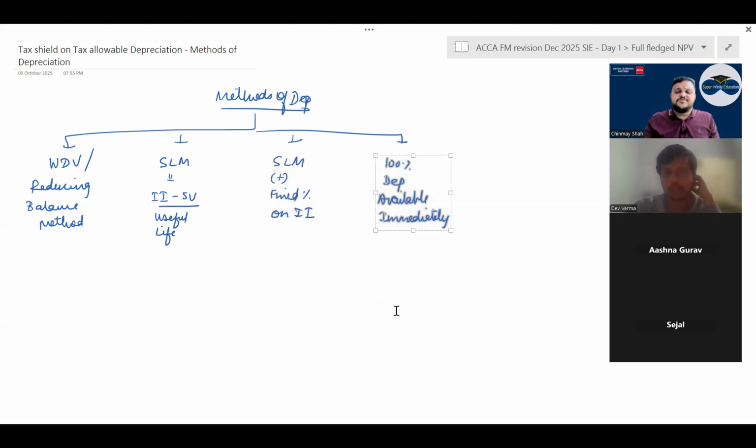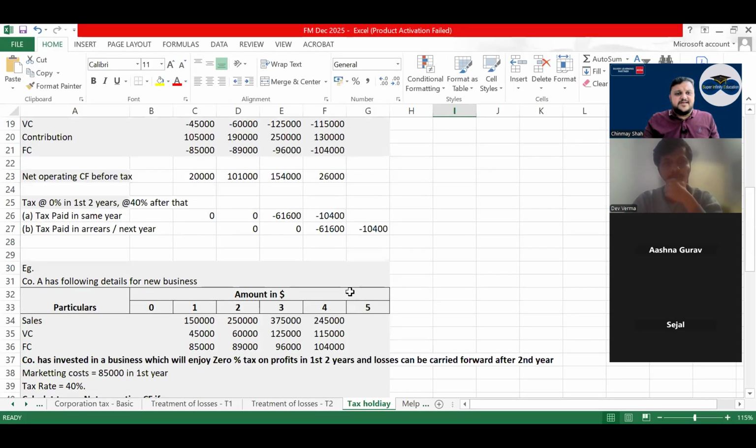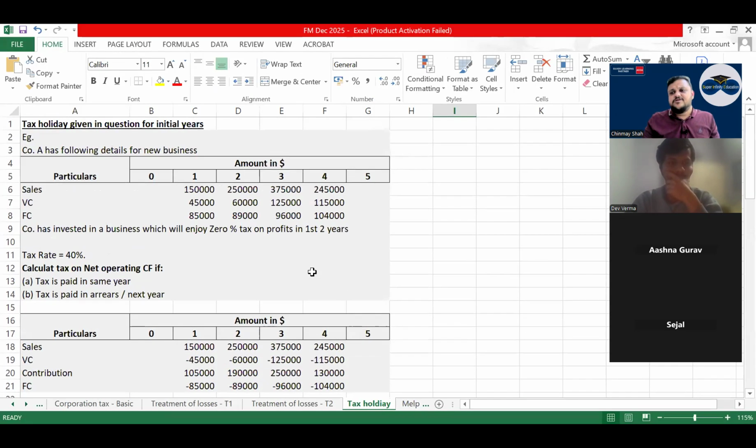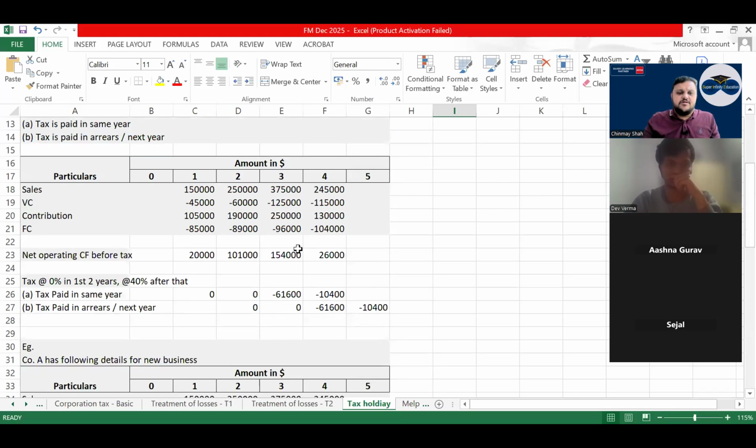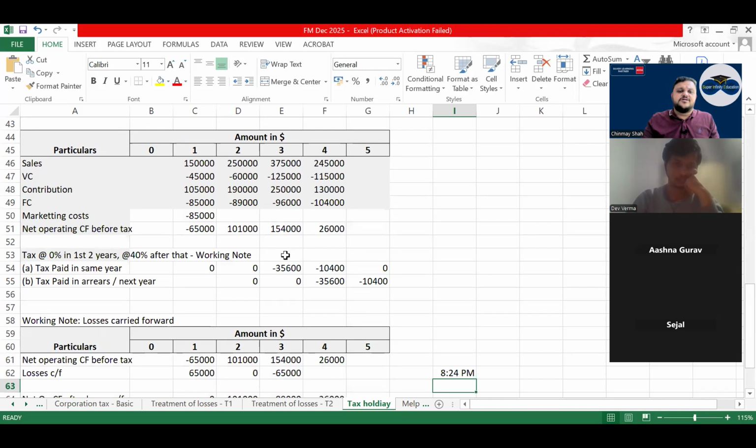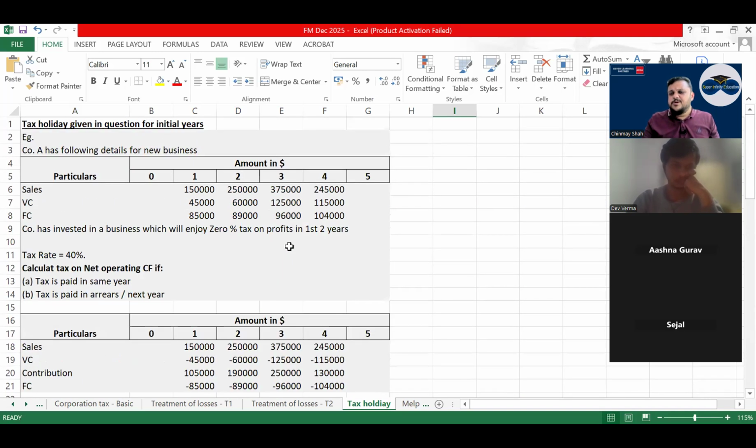And then 100% depreciation available immediately. Correct? WDV or reducing balance method, right? So here I have done. Yes, one minute, there will be a tax holiday. Tax holiday basically is, you will not pay tax on certain profits, correct, and tax holidays will be there. That means for the first 2 years, even if you have profits, tax will not be paid because your company has been given a tax holiday by the government. Okay, let's come back to methods.